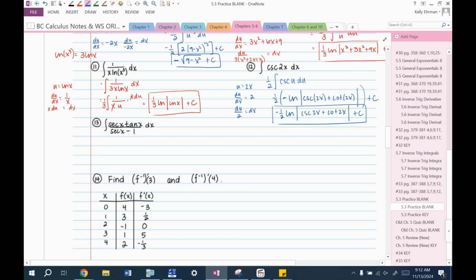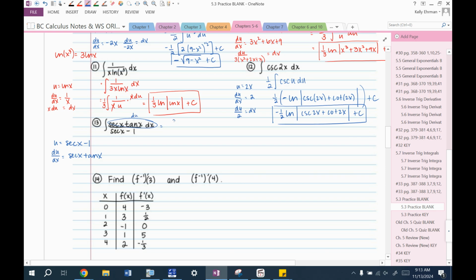So for this last one, we have secant times tangent over secant x minus 1. Let's see. Can we work on this a little bit? This is cosine. Now, secant tangent is the derivative of secant. So maybe we should just go ahead and do a denominator again. So u equals secant x minus 1, because there were no obvious things that would cancel if I changed everything to sine and cosine. du/dx is secant x tangent x. So yeah, secant x tangent x, that is du.